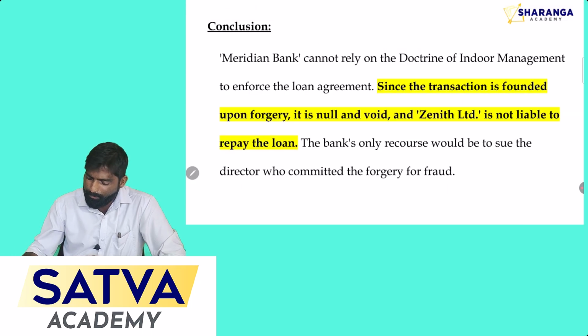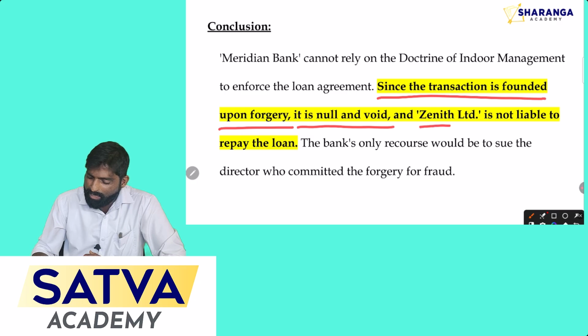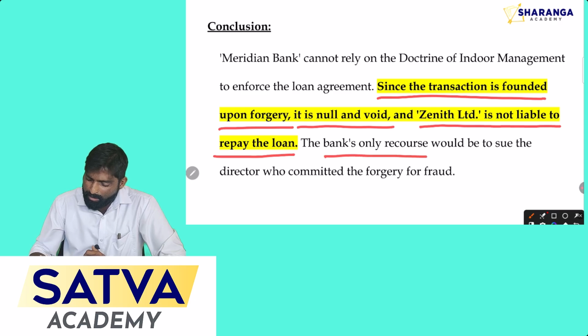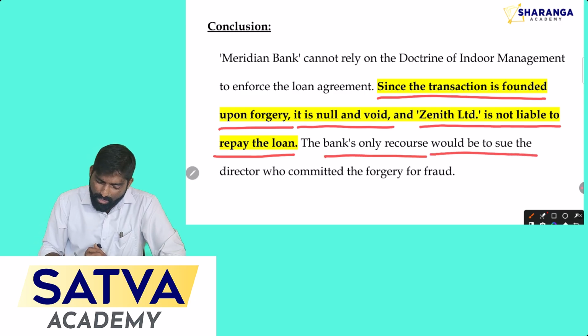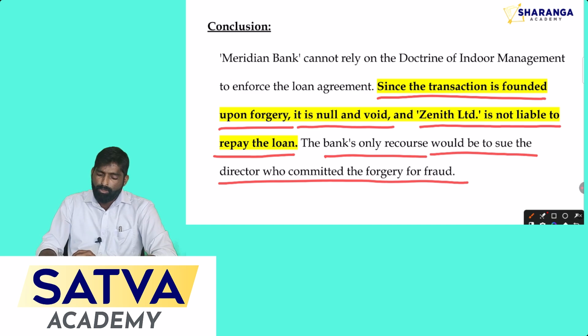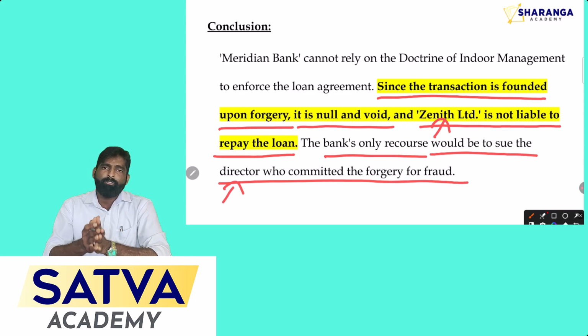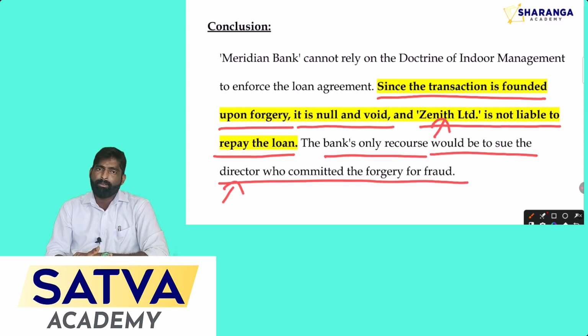Now the conclusion. Since the transaction is founded upon forgery, it is null and void, so Zenith company is not liable to repay the loan. The bank's only recourse would be to sue the director who committed the forgery for fraud. Here the bank can file a case to claim compensation only against the director and not against the Zenith company. Zenith company is not liable because of the lack of free consent in the contract.